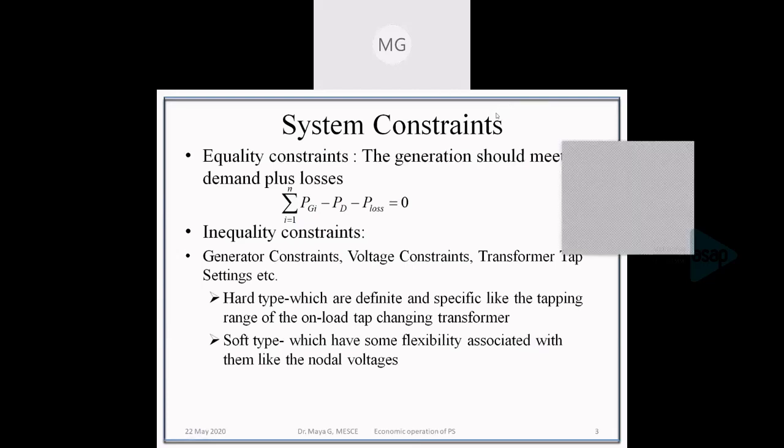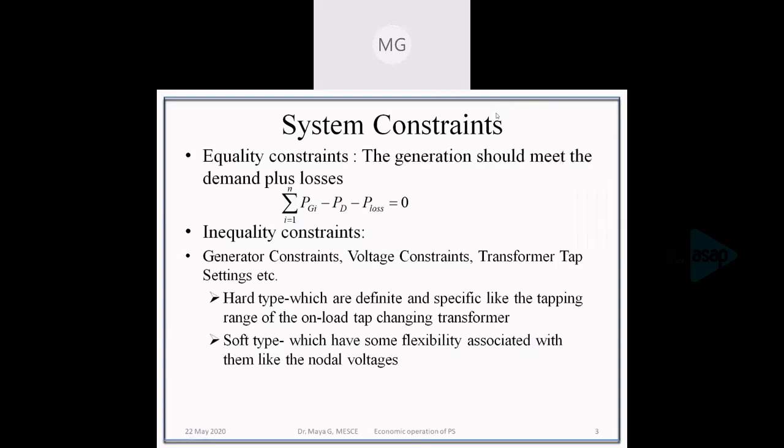But our power system is not pure; there are certain losses in the system. So the generation should meet the load as well as the losses. PD represents the load and PL represents the losses in the system. Whenever the generation meets the load plus losses, that is an equality constraint.